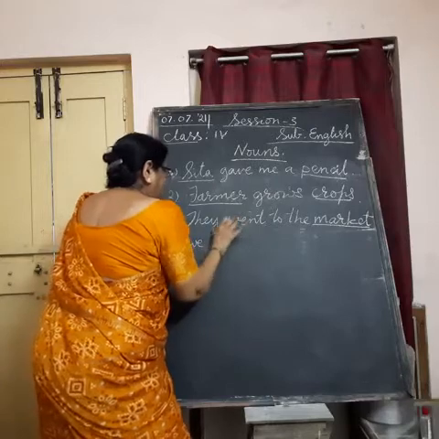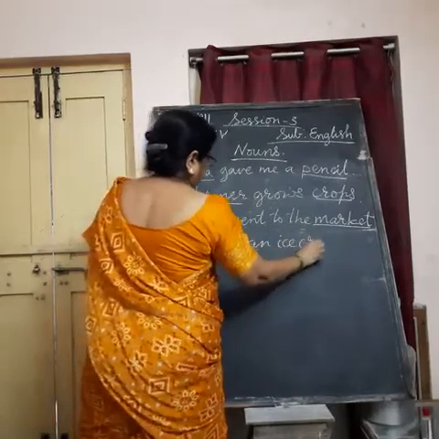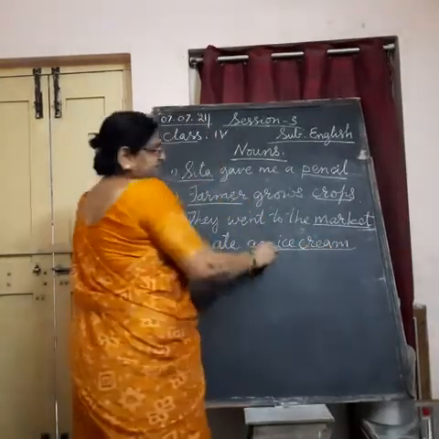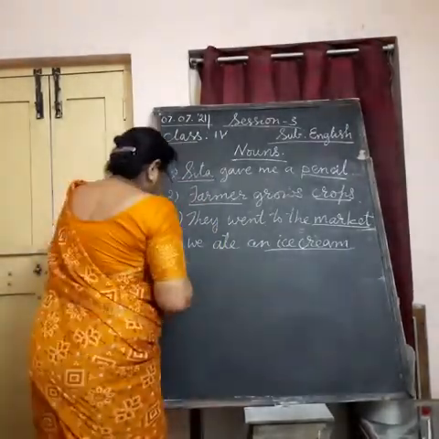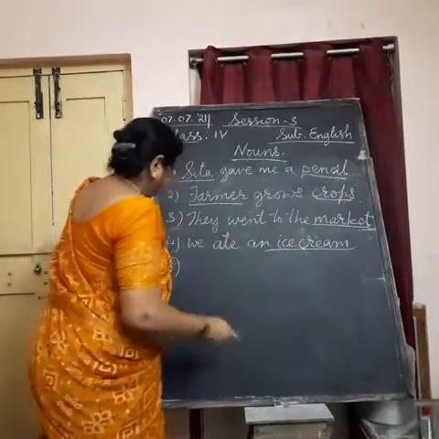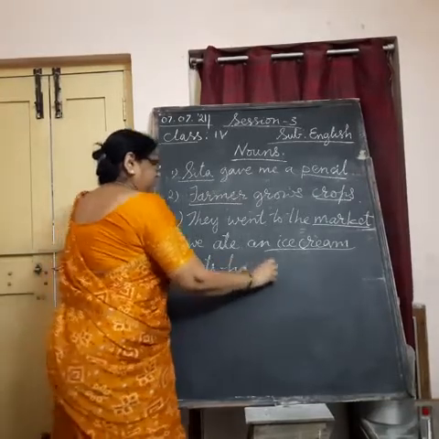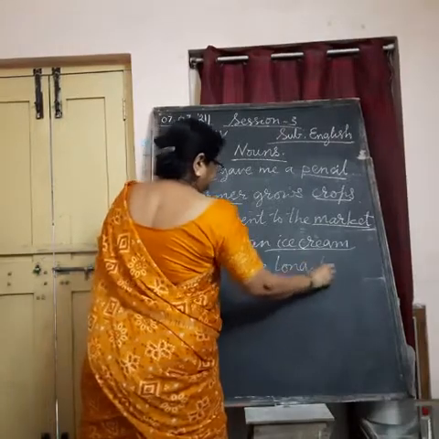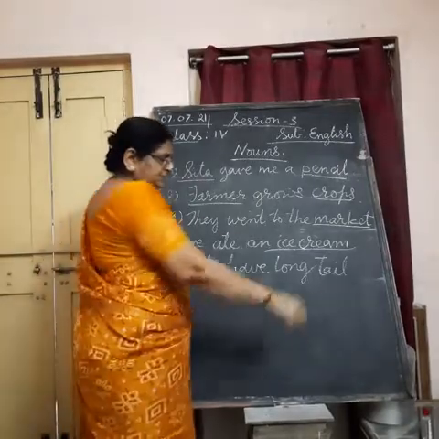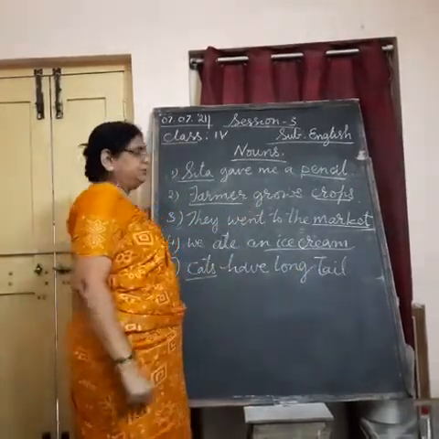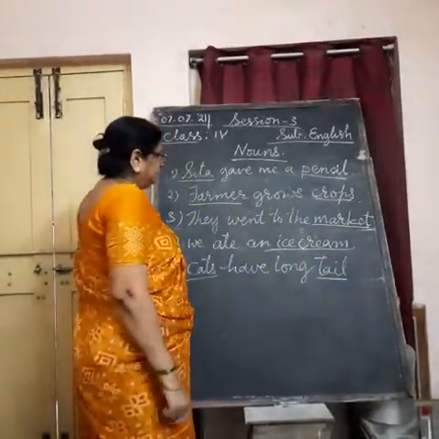We ate an ice cream. So, ice cream is the name of a thing. Next, cats have long tails. Here, cat is the name of an animal. Tail is a part of the cat's body. So, these two are the nouns here.